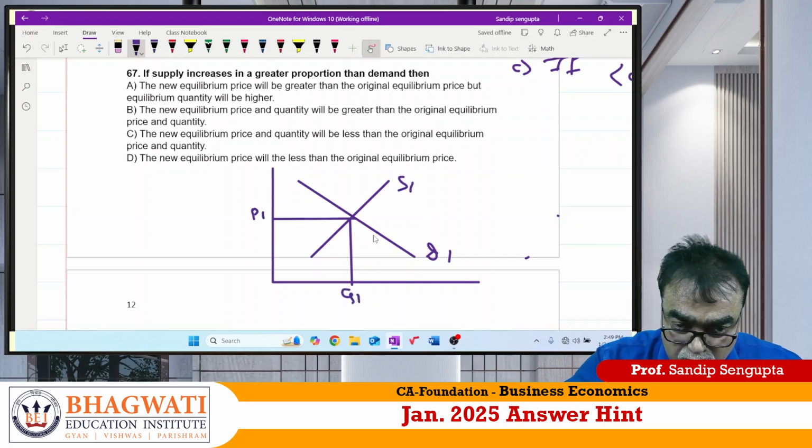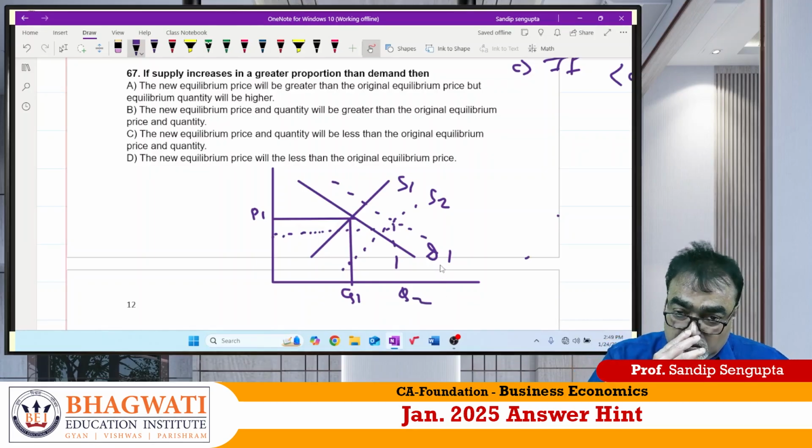P1, Q1. Supply increases more than demand. The gap of supply is more. So new equilibrium is what?